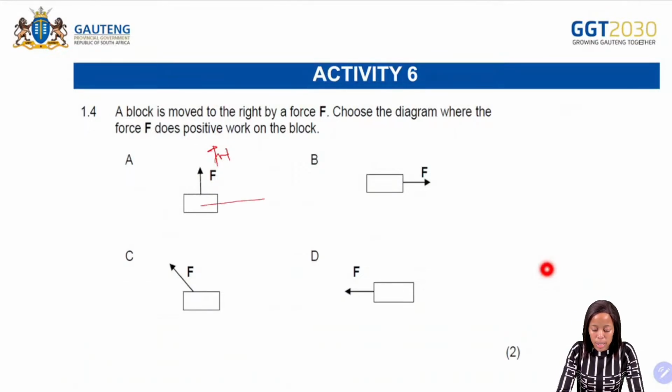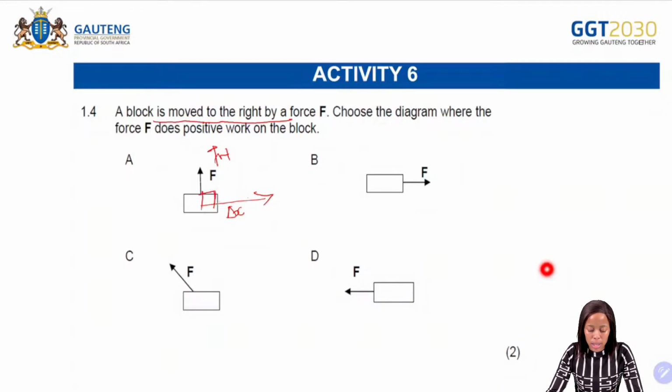So we know that if that is the normal force and the object is moving to the right-hand side, therefore the angle between the two will be 90 degrees, okay? It says a block is moved to the right, so this will be your displacement. That will be your Fn there. So the angle between is cos 90. So we know that cos 90 will give us 0.